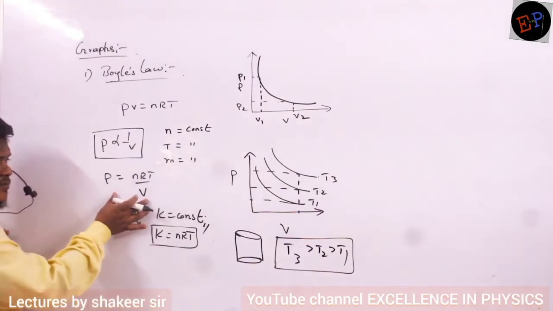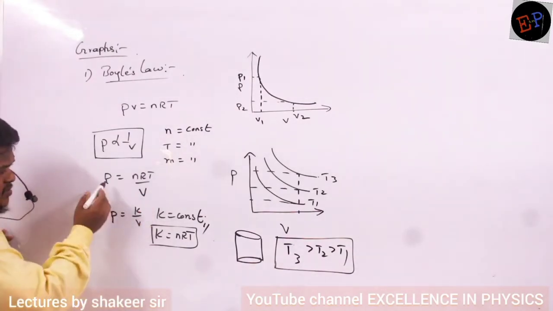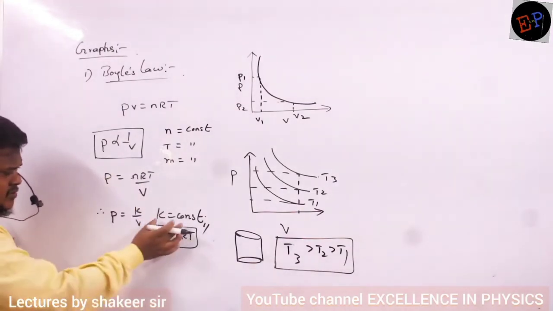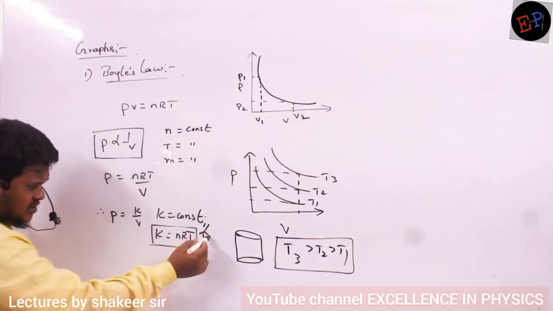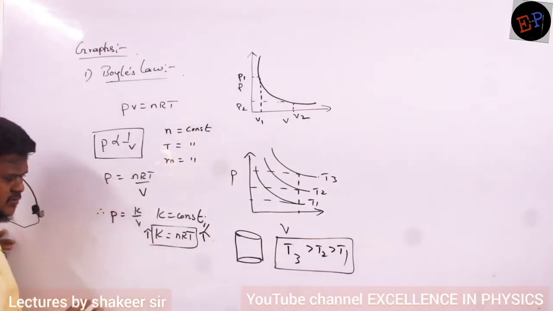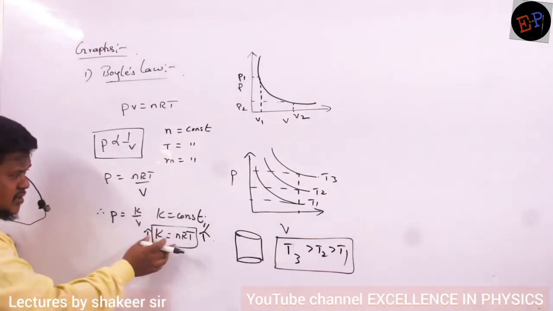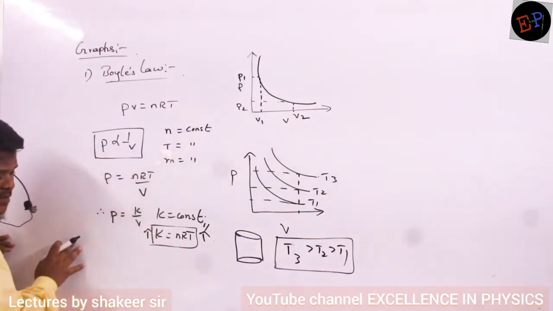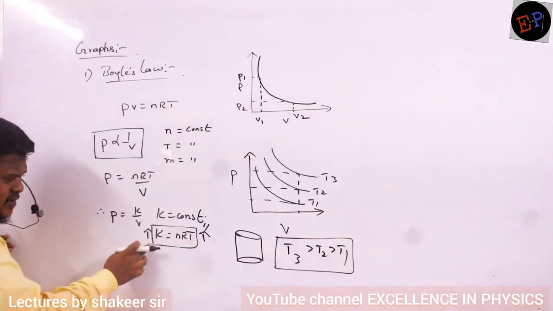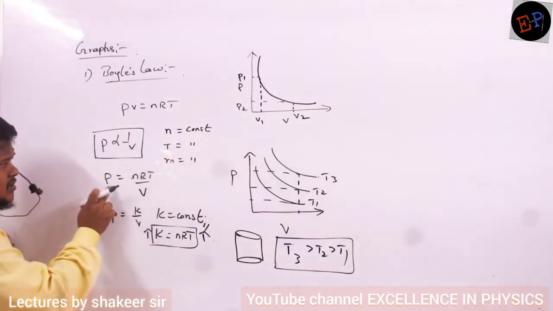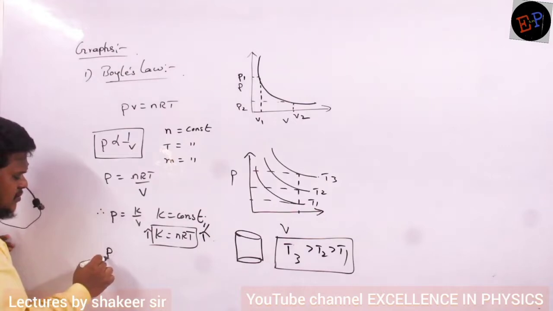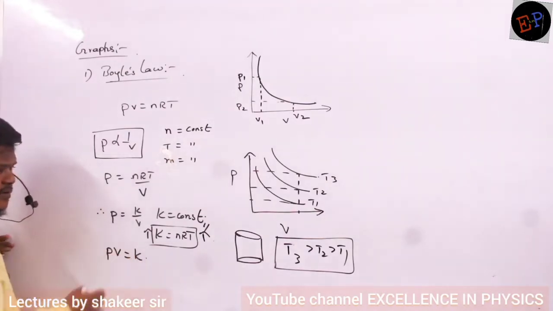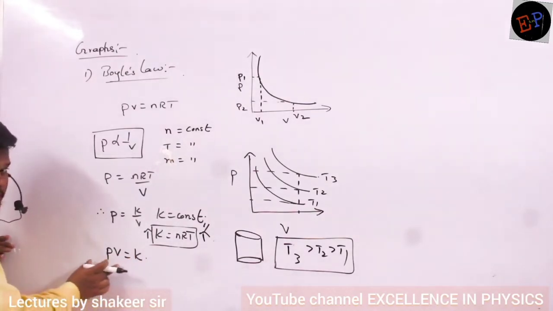So if you look at this equation, are you able to understand, ma? Here nRT is a constant, no? So if temperature increases, this K value also should increase. K is equal to nRT, by observing this equation. If the K value increases, then the product of P into V also should increase. P into V is a constant. This is called Boyle's law, no, ma?